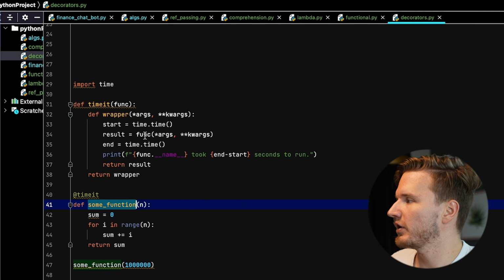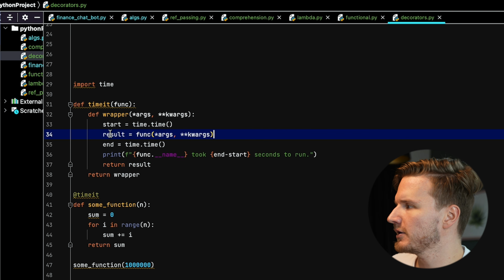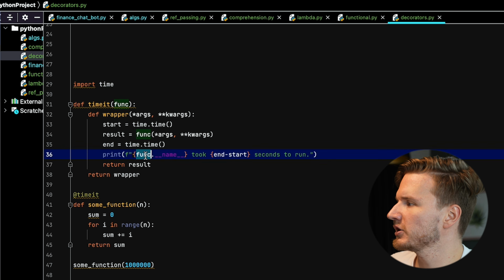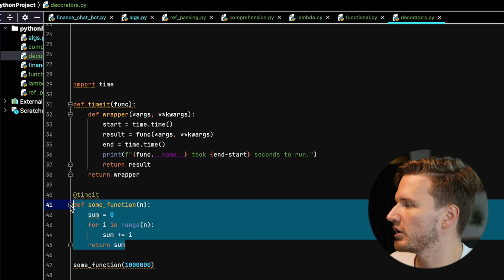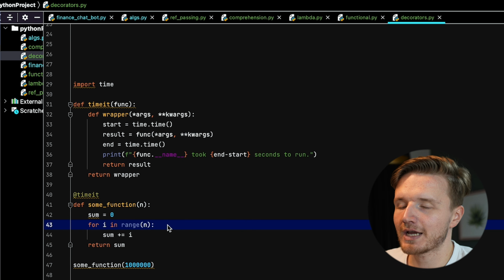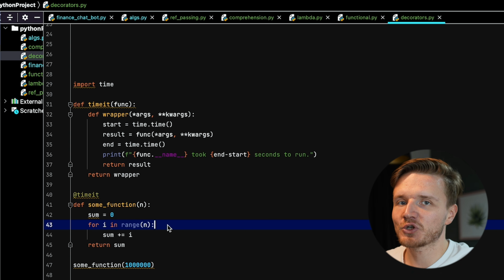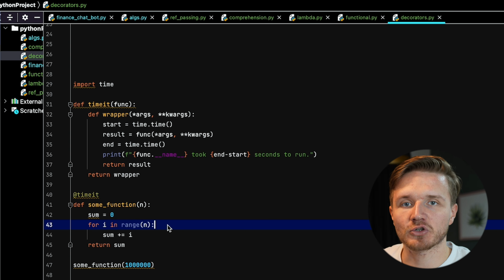which just extends the behavior of this original function. So what it does is define the start time, then it runs the actual function, which is the func, which was taken as a parameter for the decorator. It gets the result because we still want to access the result. We get the end time. We first print how long it took to run, and only then we return the result, which is the original thing that should have been returned by this function. So essentially with decorators, we're just extending the behavior of the functions, where you can then apply that same behavior extension to however many functions as you want.